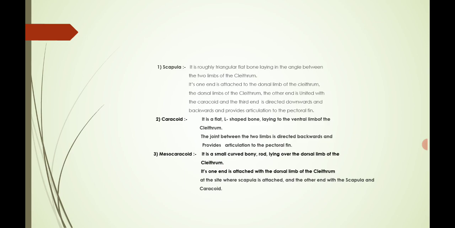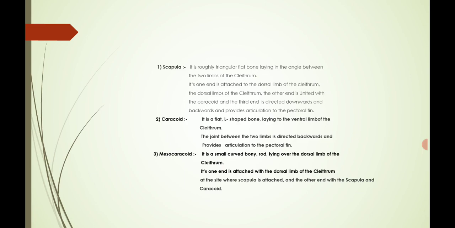Here the point plotted is the scapula. It is a roughly triangular flat bone lying in the angle between the two limbs of the cleithrum. Its one end is attached to the dorsal limb of the cleithrum. The other end is united with the coracoid, and the third end is directed downwards and backwards and provides the articulation to the pectoral fin. As you know, the function of the appendicular skeleton is to provide articulation to the fins.